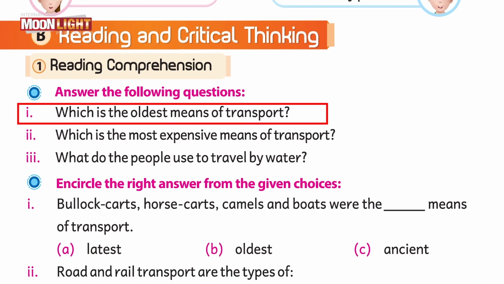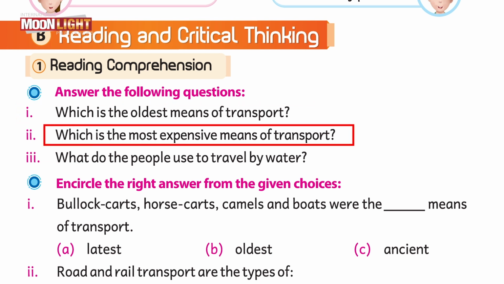Yes, students, we have done with our reading and critical thinking competency. But we have one more task, and that is to answer the questions being asked in the exercise. Let's start. Which is the oldest means of transport? Recall the text and give the answer. Obviously, we all know that road transport is the oldest means of transport.